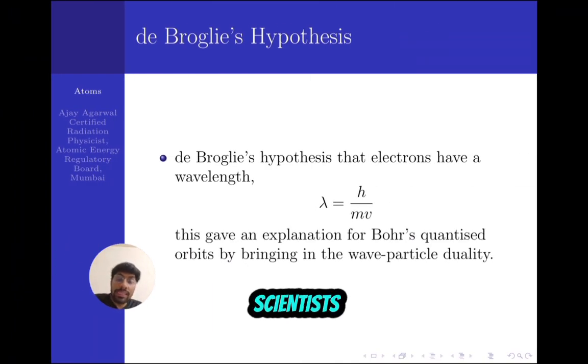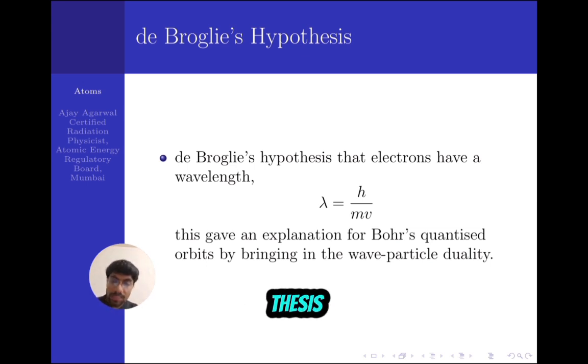By that time, many scientists had evidence that light was showing both particle and wave behavior. So scientists were very much convinced of the dual nature of radiation. Inspired by this behavior, De Broglie proposed that nature loves symmetry. Since radiation, the light, shows dual nature, it must be that matter itself should also show wave behavior.